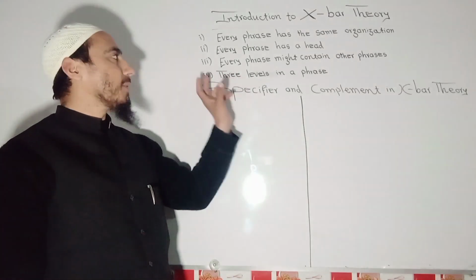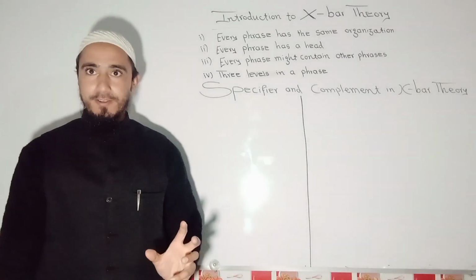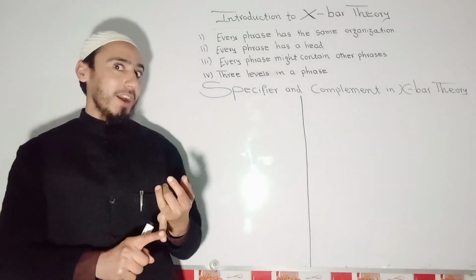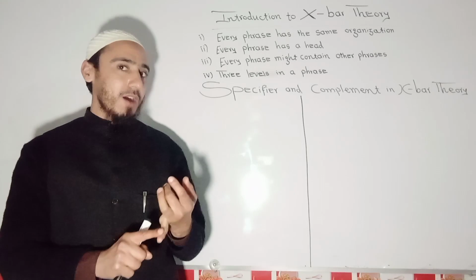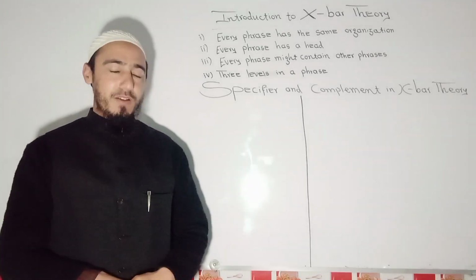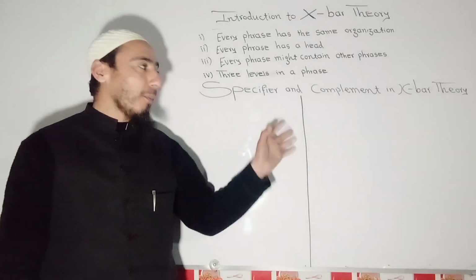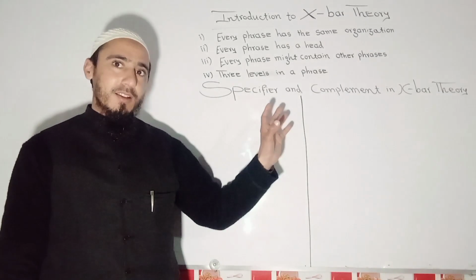However, this theory further explains that there are three levels in a phrase: the top level, the middle level, and the bottom level. X-bar theory calls the top level phrase.